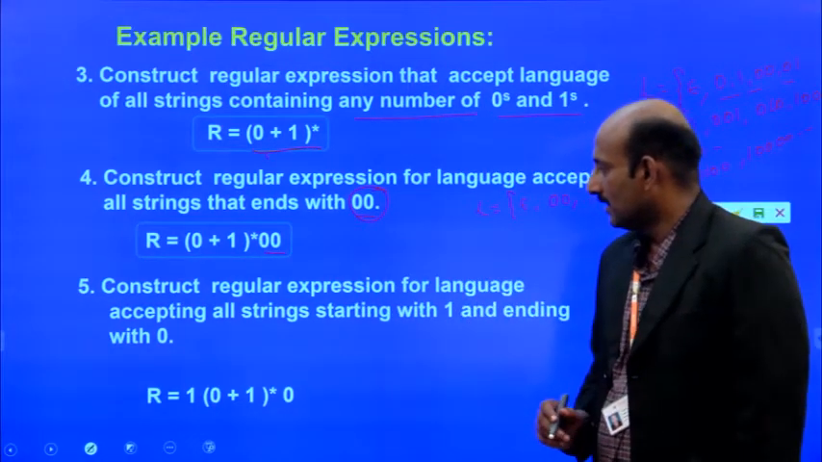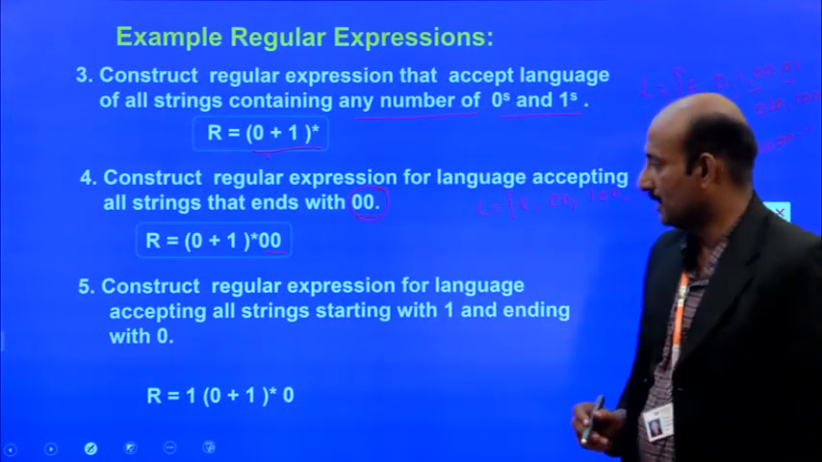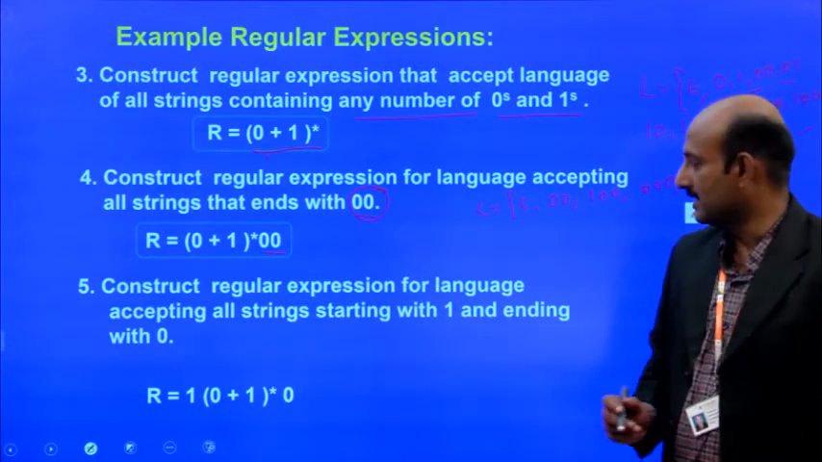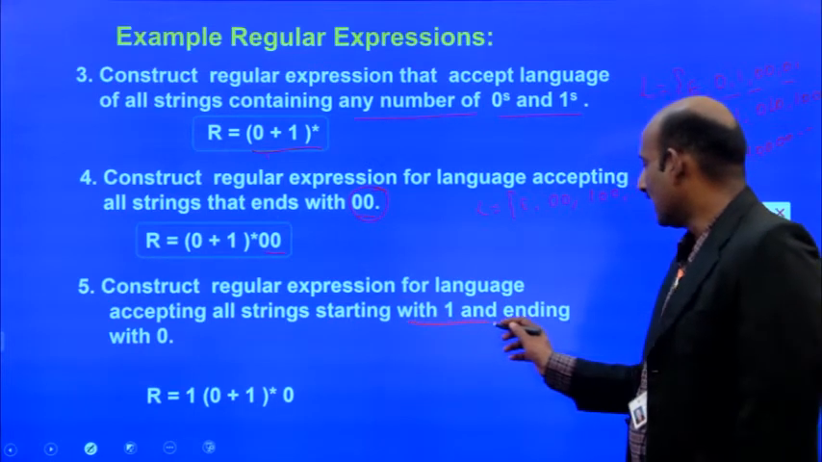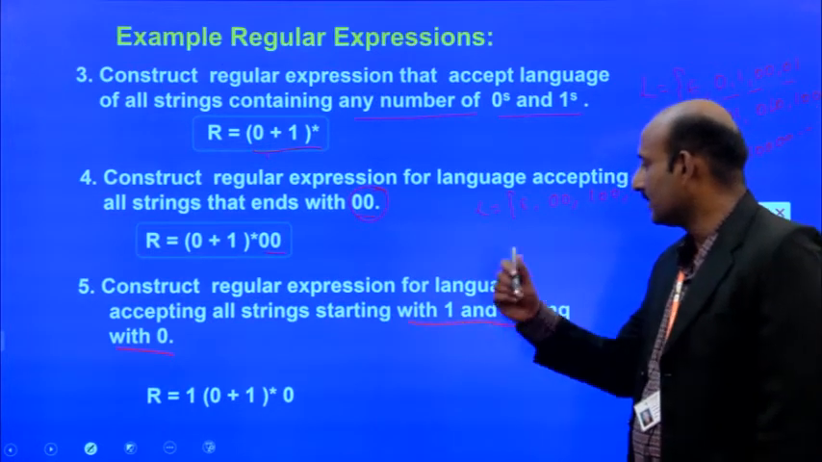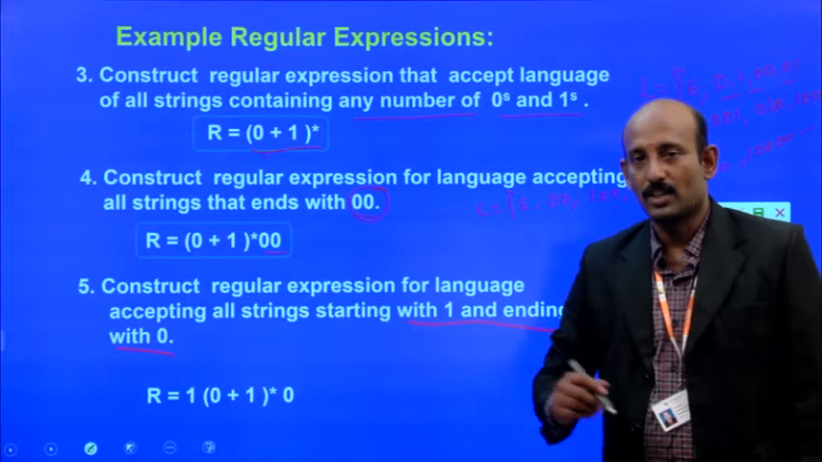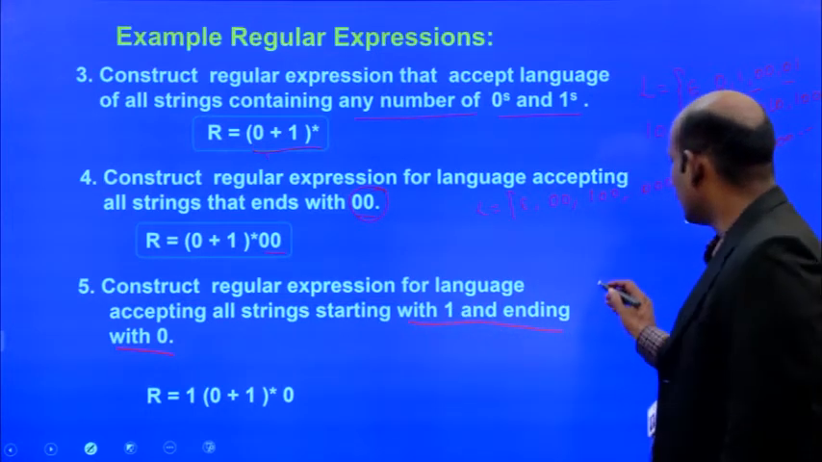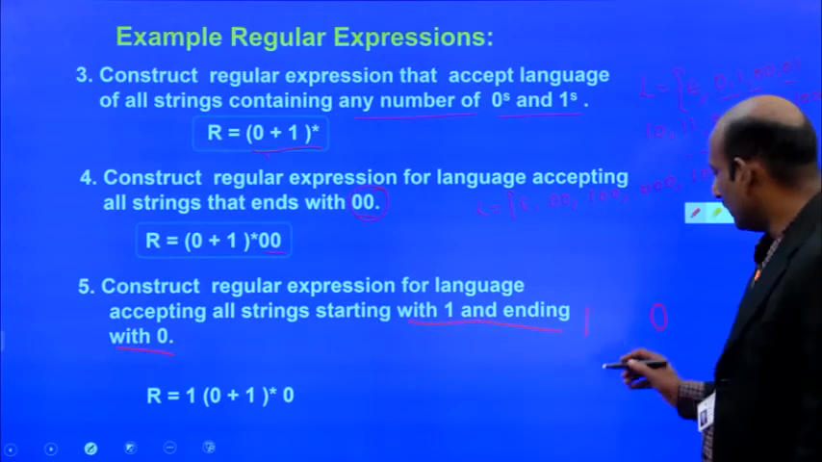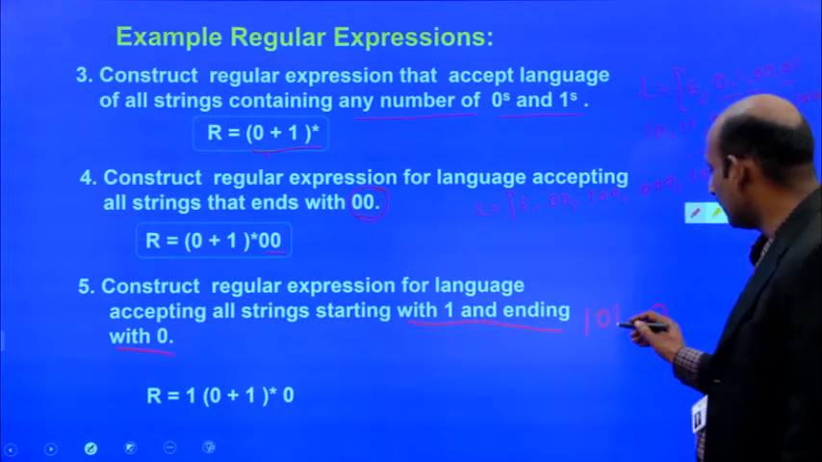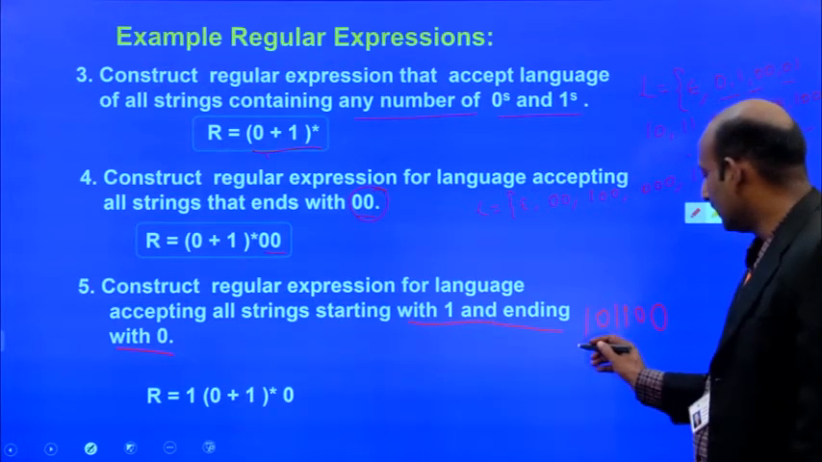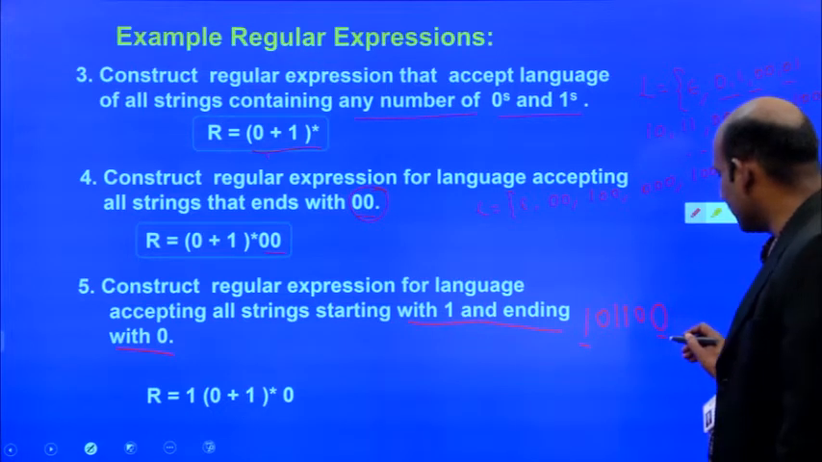Next, the fifth example. Construct a regular expression for the language accepting all strings starting with 1 and ending with a 0. So the string starts with 1 and ends with 0. In between it may come 0 or 1, or 10, or any forms.